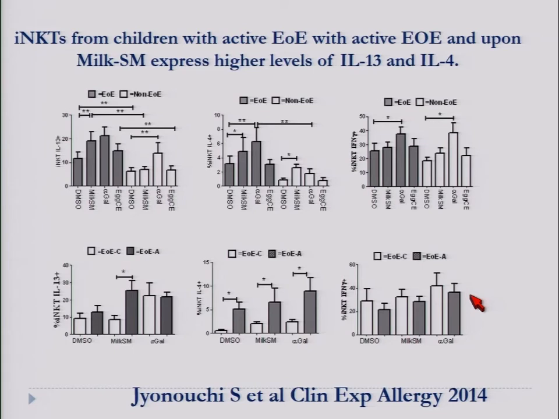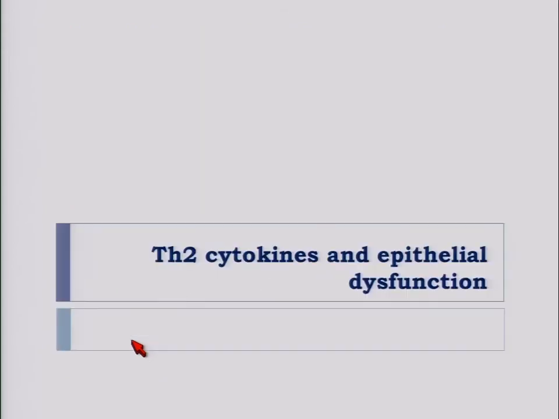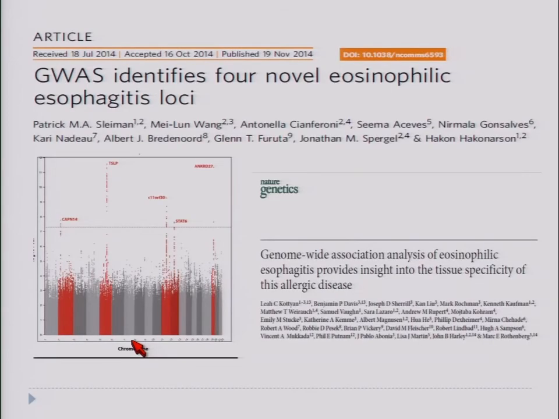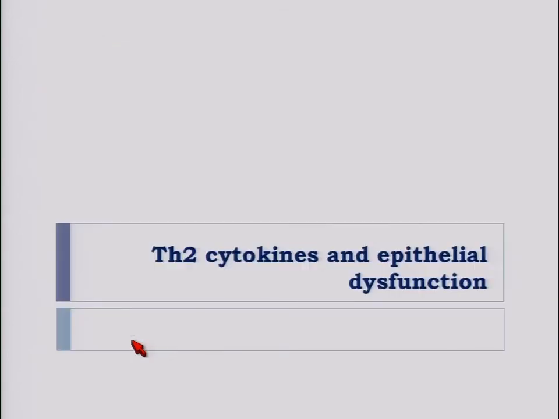We also saw that in patients with active EOE, once we stimulated the iNKT with milk lipid, they produced more Th2 cytokines than the patients who had controlled disease or those who didn't have EOE, suggesting that this cell could also be contributing to the Th2 inflammation at the site of eosinophilic esophagitis. But when we have all these Th2 cytokines secreted by different cell types, what happens next that can favor a chronicization and an expansion of the inflammation?